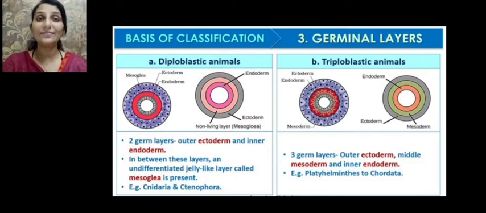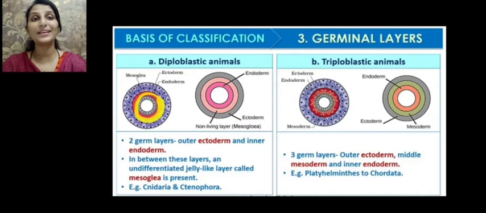And in between these two layers, that is ectoderm and endoderm, an undifferentiated jelly-like layer called the mesoglea is present. This pinkish colored layer is the mesoglea, and it is not differentiated. Such animals are called diploblastic animals. So who are the diploblastic animals? All the animals which come under the phylum Cnidaria and Ctenophora are diploblastic.